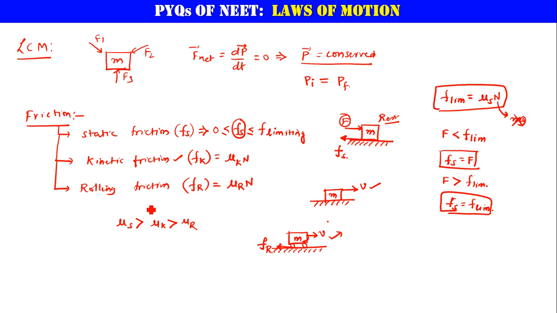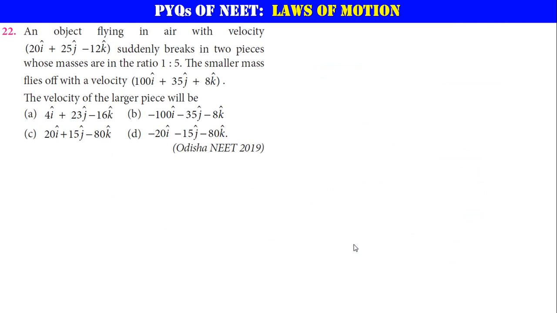I hope you know how to apply the free body diagram. A free body diagram is this: when we talk about the free body of a particular mass m, there may be many other masses, but we forget about all the other surroundings and show only the forces acting on this mass. That is what is called a free body diagram. And the remaining laws of motion, first, second and third law, proposed by Sir Isaac Newton, I think you know. Let us get started with the questions.